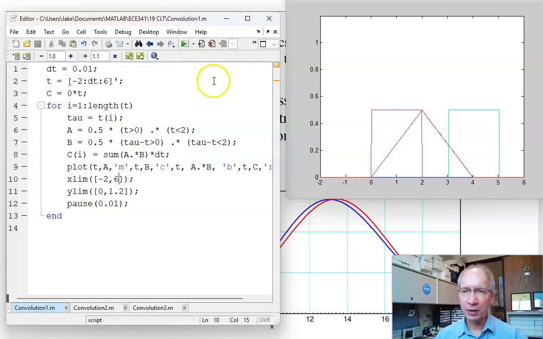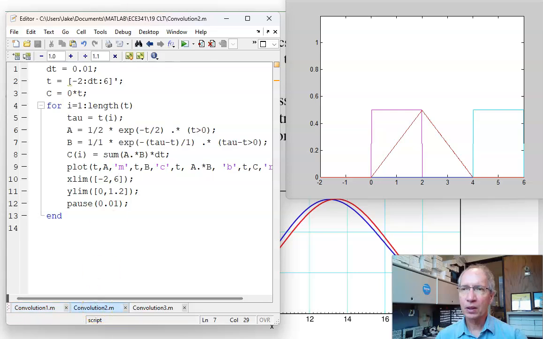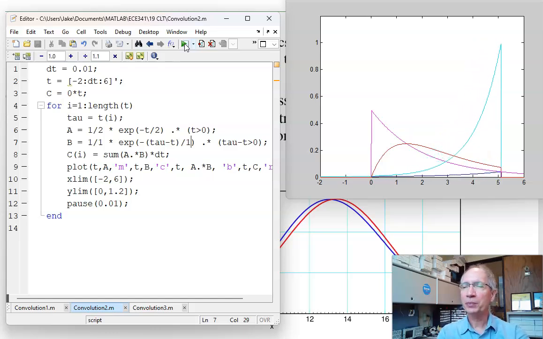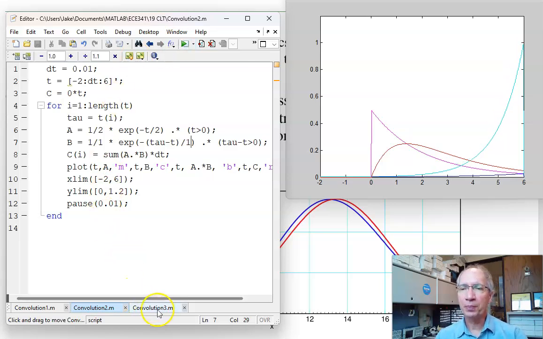If instead I convolve an exponential with an exponential, like here, take an exponential distribution with the mean of 2, convolved with an exponential distribution with the mean of 1. The result is the red line. The result is a gamma distribution, no longer an exponential distribution. If I keep on going, I wind up with this bell-shaped curve. We've seen that over and over again. That's the central limit theorem.